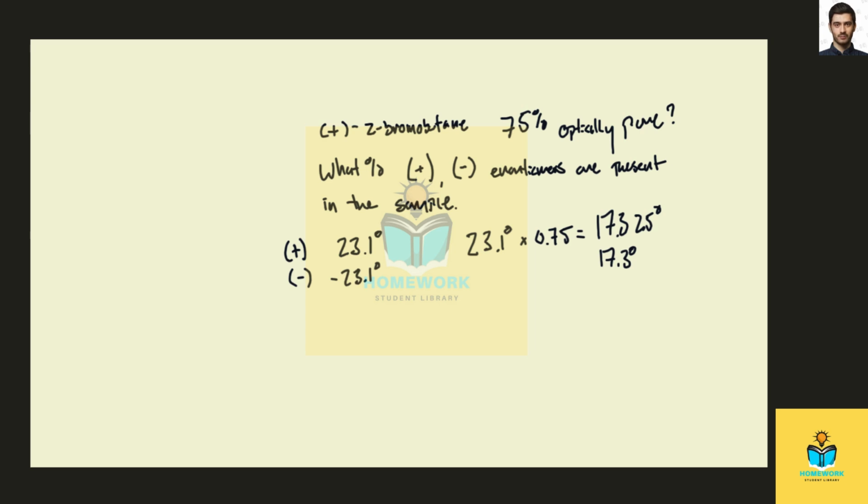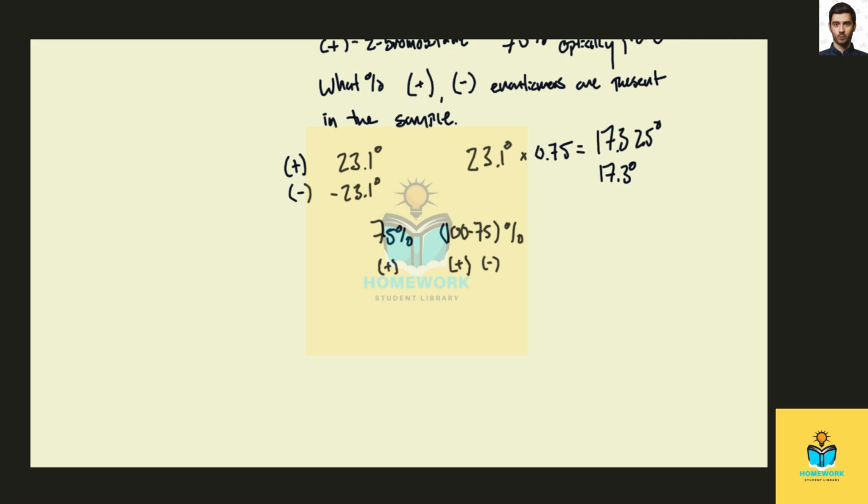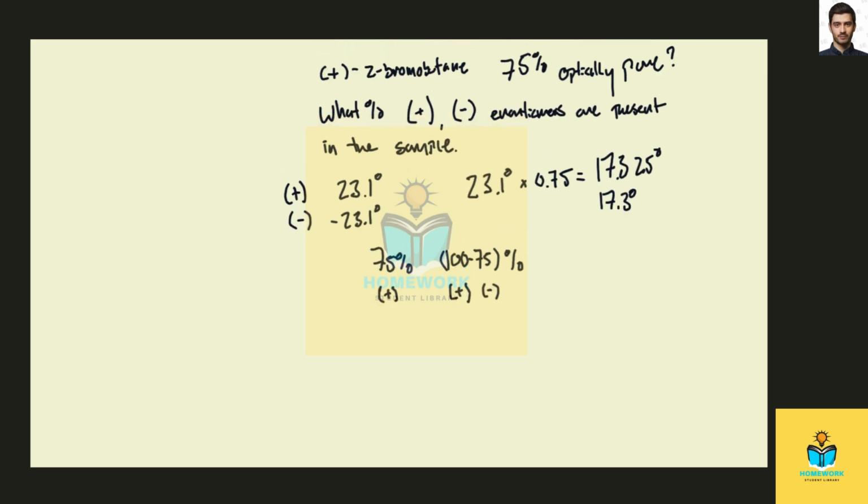Okay, next we need to determine what percentage of the positive and negative enantiomers are present in this sample. Well, 75% optical purity tells us that 75% of the sample is comprised entirely of the positive enantiomer, and that the remaining 25%, or 100 minus 75%, is an equal mixture of positive and negative.